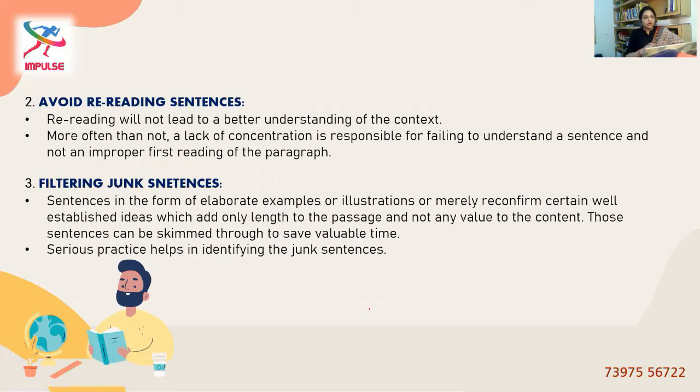This comes only out of practice, when you are open to a lot of reading and aware of the many different kinds of paragraphs. When you have practiced reading, then automatically you'll be able to filter the redundant junk sentences, and that again saves a lot of time because you are on track. So that will avoid time wastage.